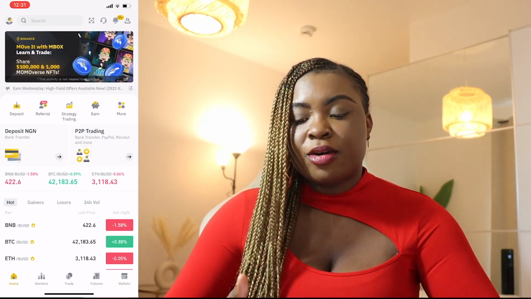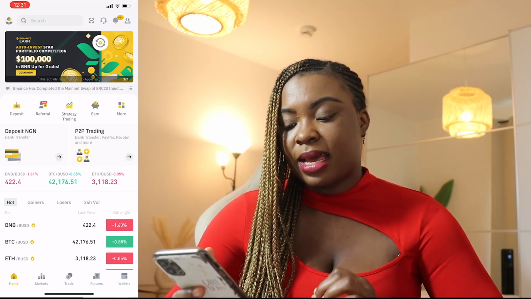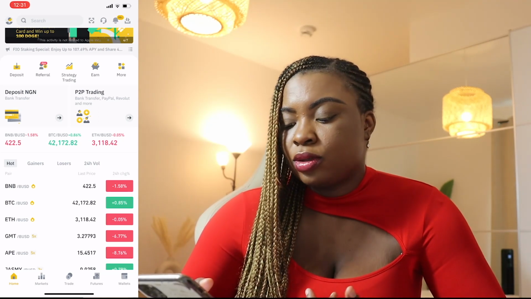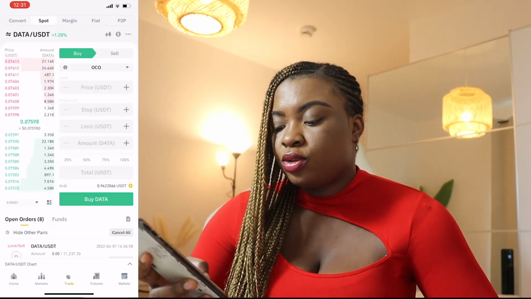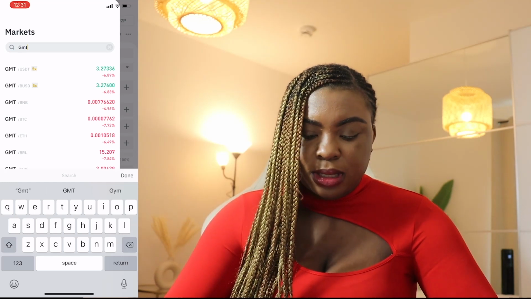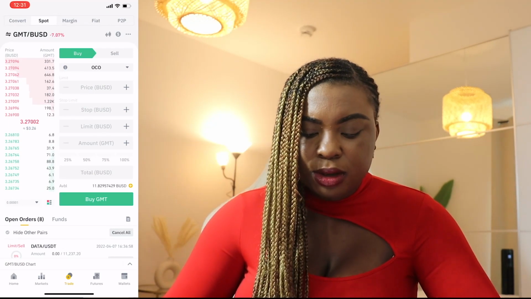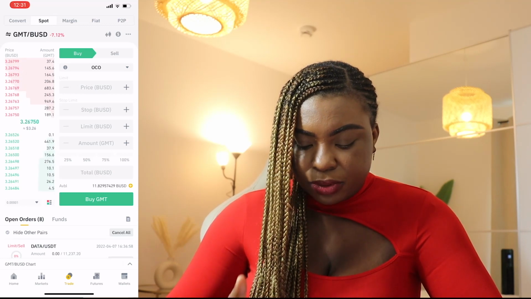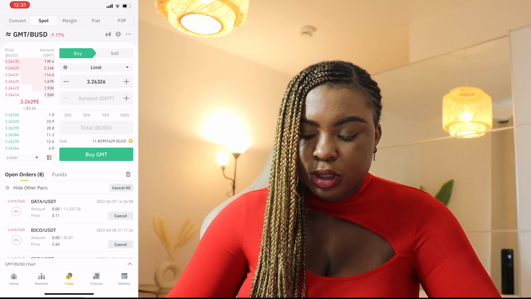So now I'm currently on Binance. Bitcoin is 42,009. I want to purchase a particular coin. Let's say, for example, I want to buy GMT right now as I'm looking at it, and it's in BUSD. All I just need to do is come to trade. When I come to trade, I'm going to search for GMT. When I search for GMT, there's USDT and there's BUSD, but I have BUSD. So if I click on this BUSD, on this trading screen right now, you can see here that it's on OCO, but I'm going to select limit because we're talking about limits right now.